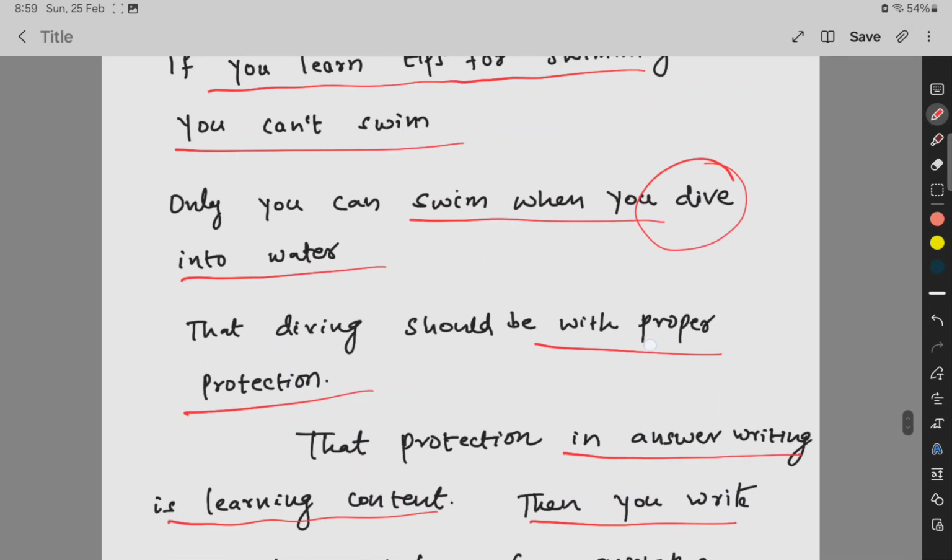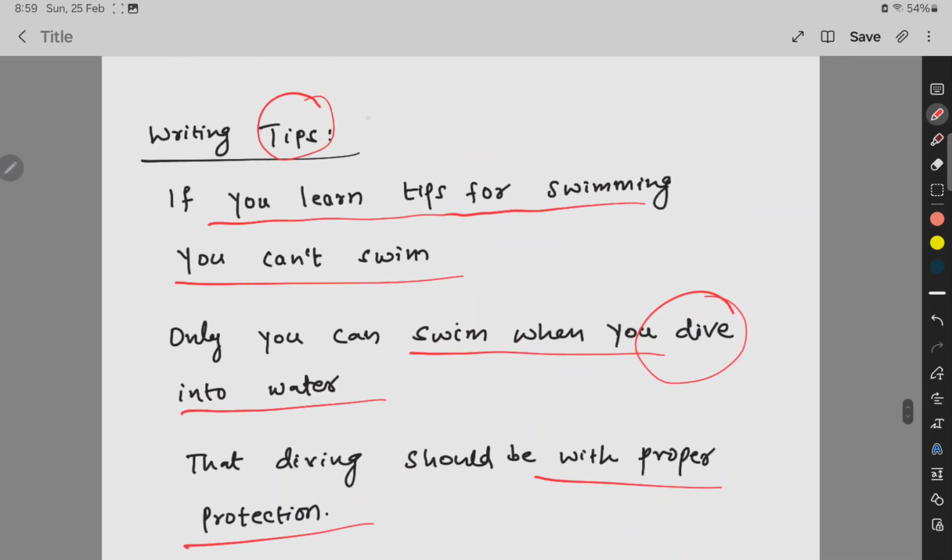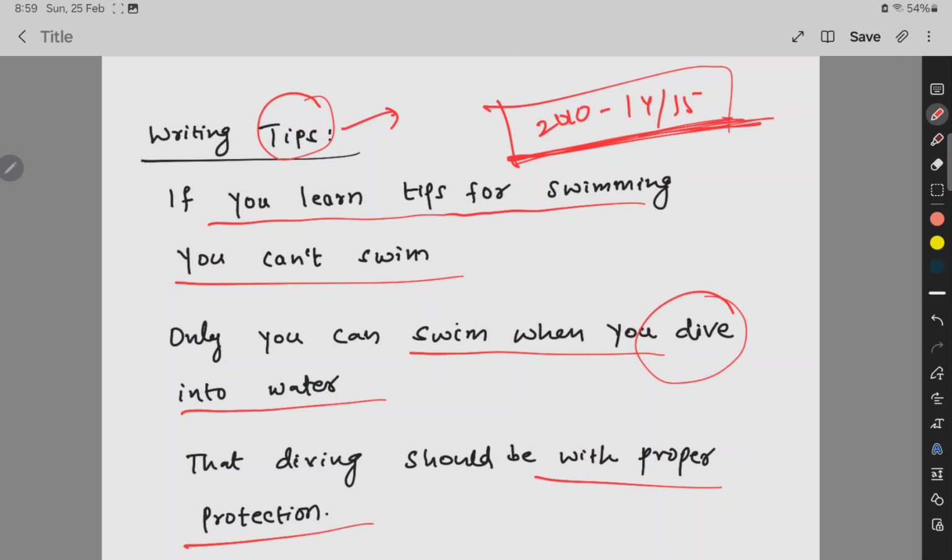So as of now, don't focus on any tips, focus on your content and see some previous questions of UPSC. I suggest you see from 2010 to 2014 or 15, because I feel the Group 1 level will be at this, I think so. I don't think it will be like the 2022 paper. Okay, but whatever it is, first we have to start from the basics. So I suggest you go for this of UPSC. Okay, and then you try to write answers and send them to us in the Telegram bot. As many as possible I can correct.